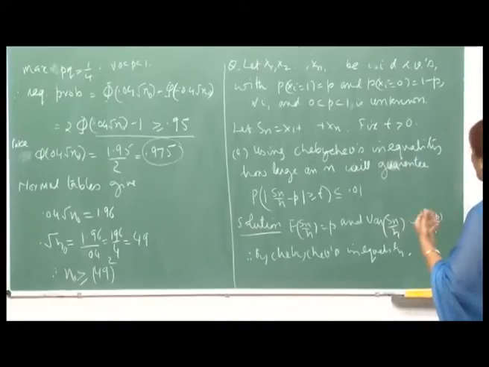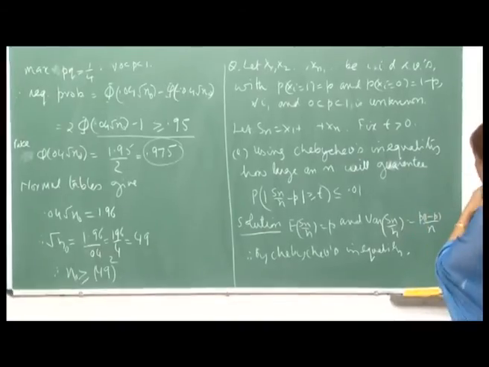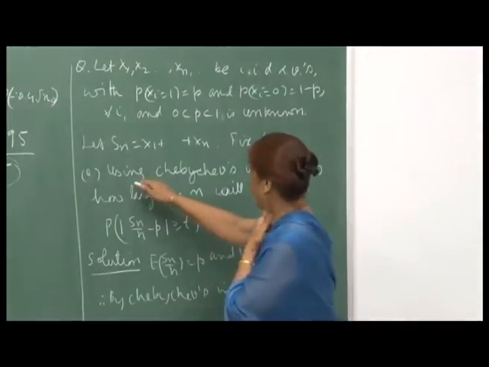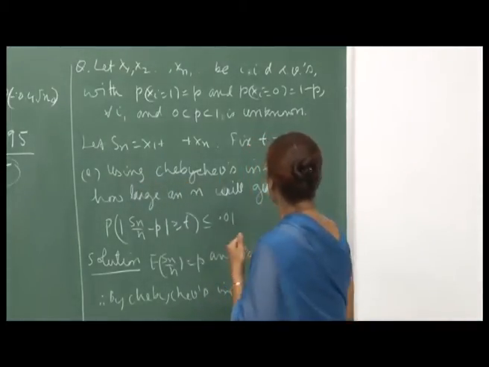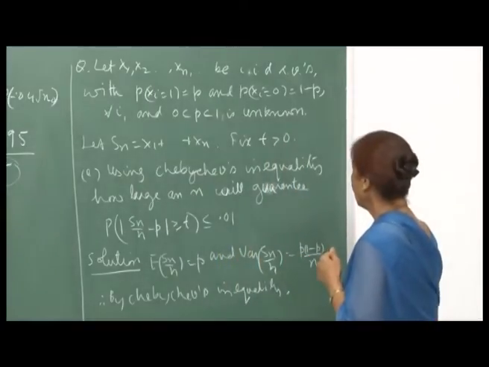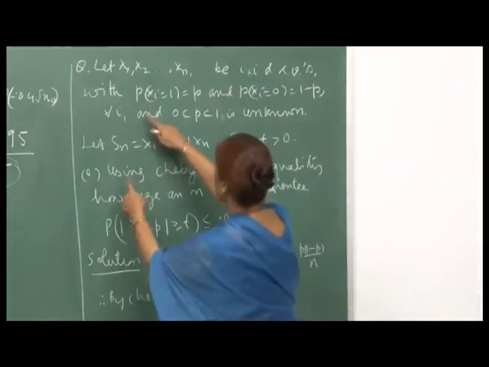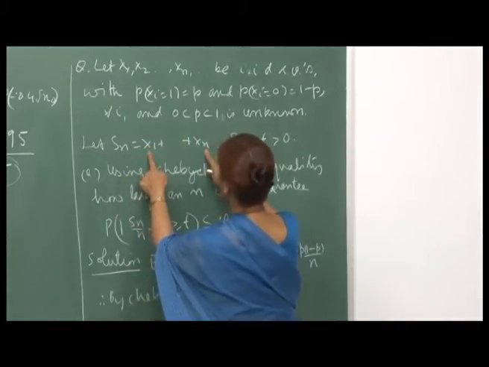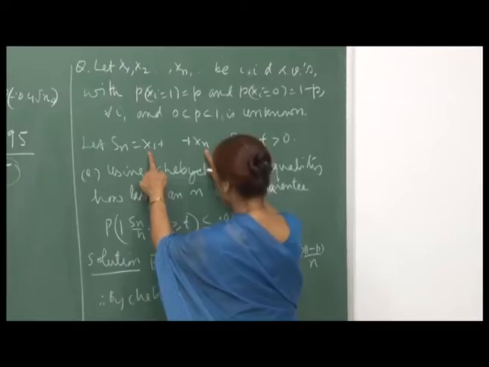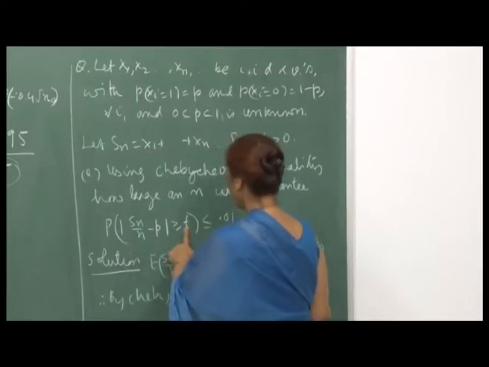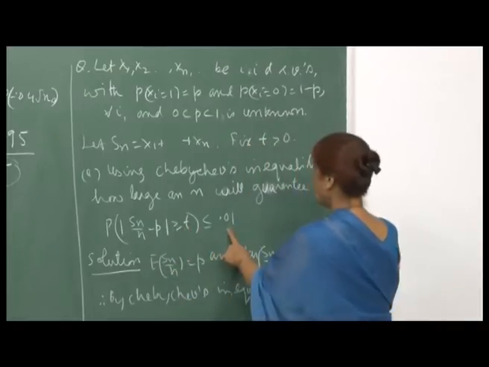So the question is: using Chebyshev's inequality, how large an n will guarantee that the absolute value of S n divided by n minus p is greater than or equal to t is, where you have fixed t.